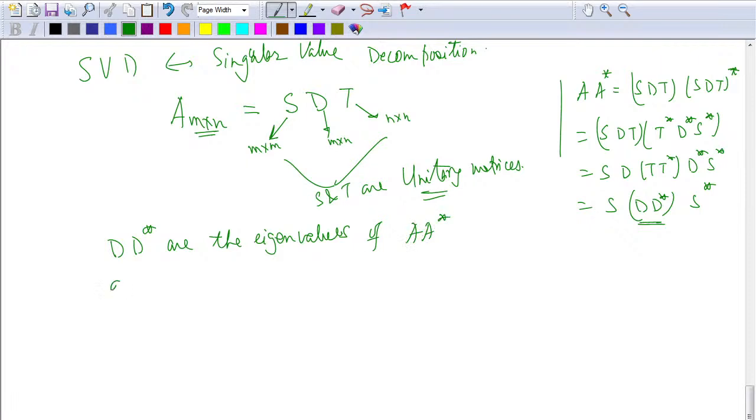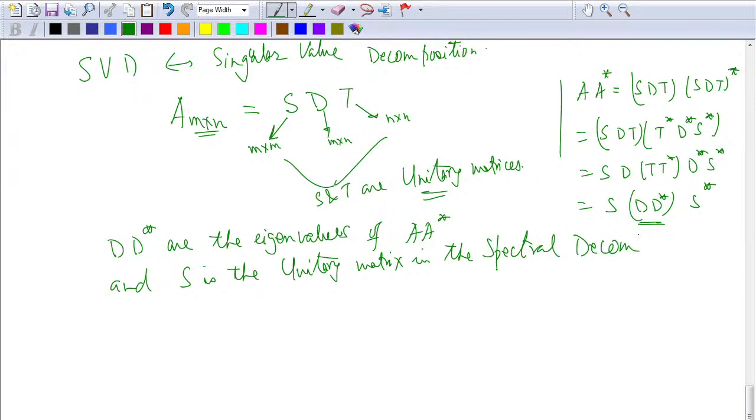And S is the unitary matrix in the spectral decomposition of Hermitian matrices. Alright, so let's understand again.